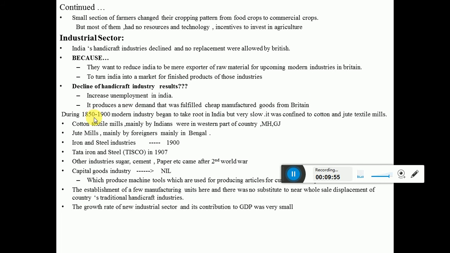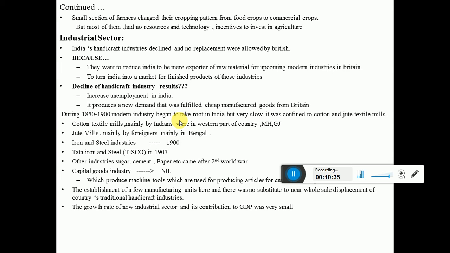During the 1850s to 1900, the modern industry began to take root, but very slowly. All the industry that was flourishing in our country was totally ruined because of the Britishers' policies, and that's why the modern industry came. We were working by hand and making cloth by hand only, but now the modern industry comes. The industrial revolution was working in Europe and many other countries, and that was coming to India as well. But the Britishers didn't want that, so it came very slowly.